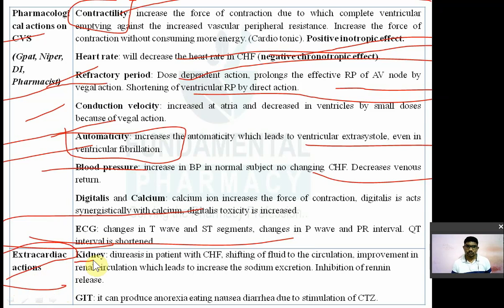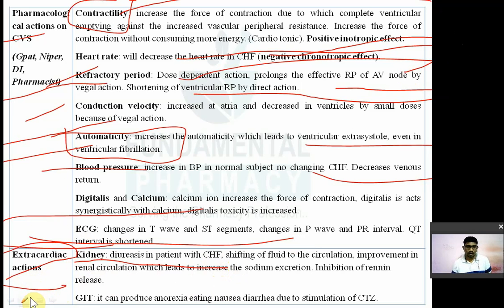So it increases the diuresis in the congestive cardiac failure patient. That means decrease the volume of blood, which is desirable. It increases the force of contraction, which is also desirable. There is a decrease in the blood volume, which is desirable, and it also inhibits the renin release. It also deactivates the renin angiotensin aldosterone system.